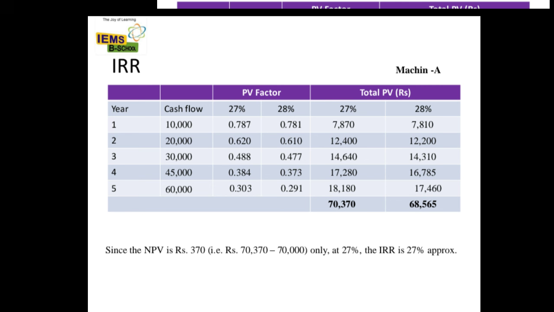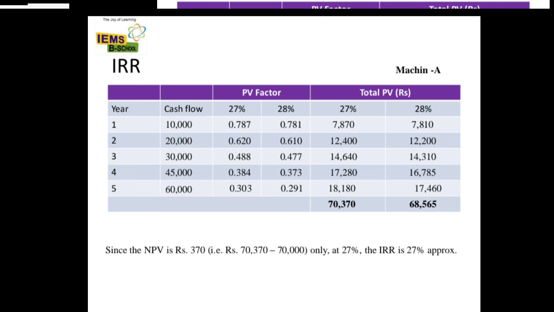It means our initial investment, before that we will just calculate for 28%. Same: 20,000 into 0.781 is 7,810. So like this you have to multiply with all the 5 years, and your total PV is 68,565, and for 27% it is 70,370.